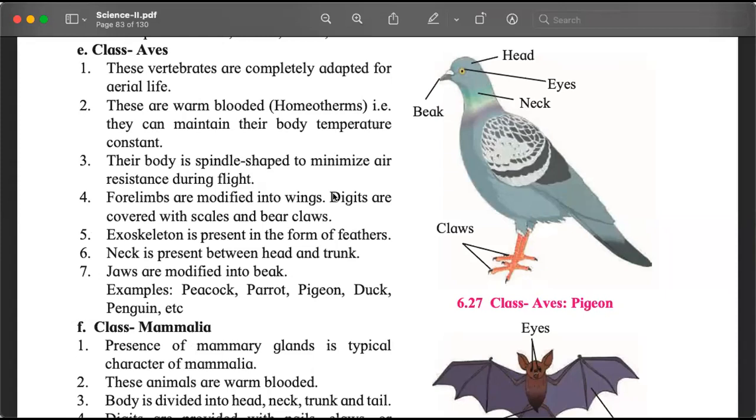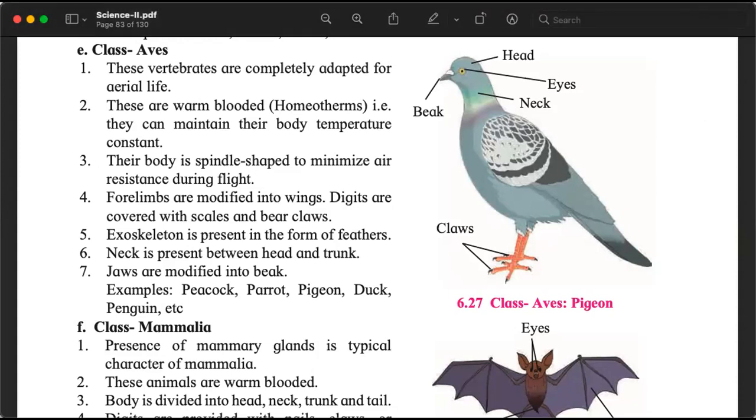They are completely adapted for aerial life. हवा में ही रह सकते हैं, उड़ते हैं. They don't always keep flying. They rest on land. They rest on the tree. And there is a better term for them. They are called arboreal. Yes, they can fly, but they don't live in the air. Arboreal means at a height from the ground. Those who live in the trees are called arboreal. But yes, they are aerial.